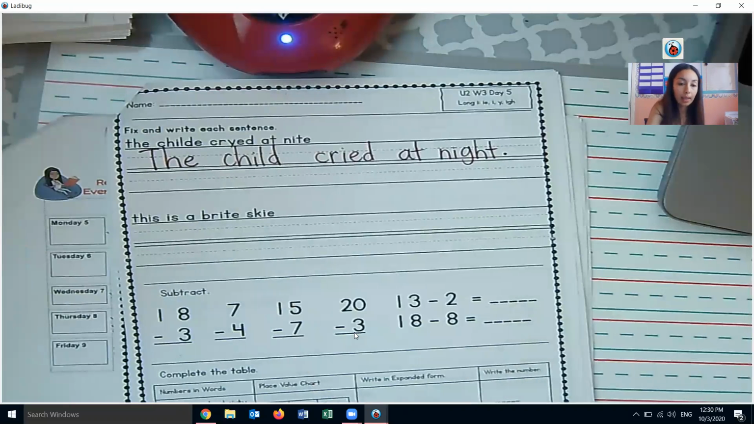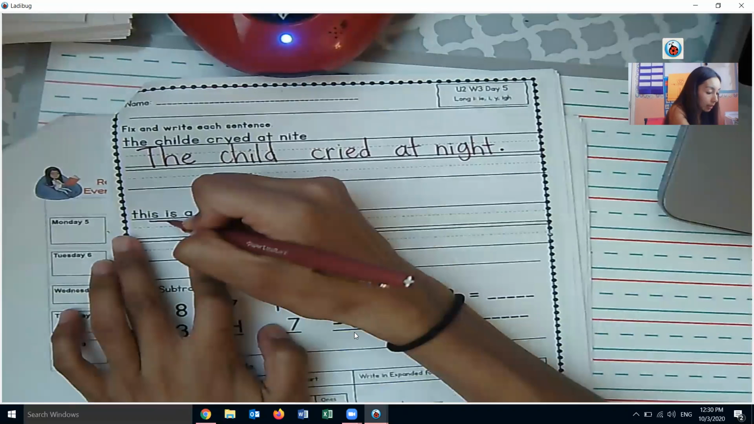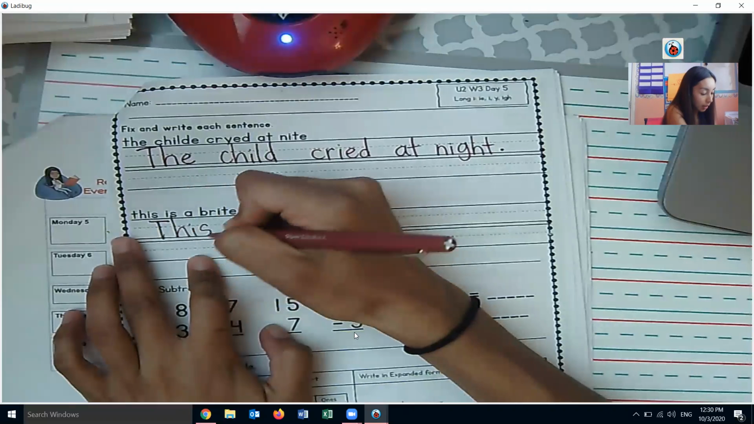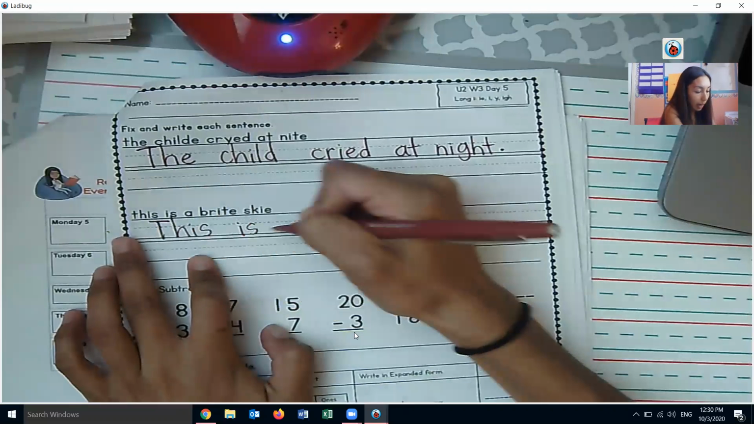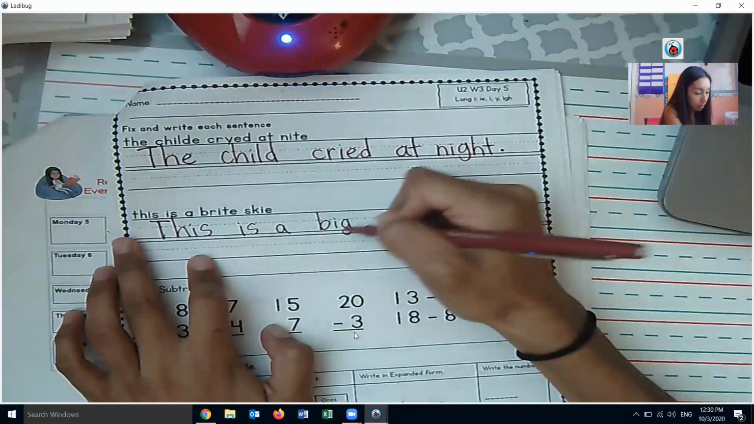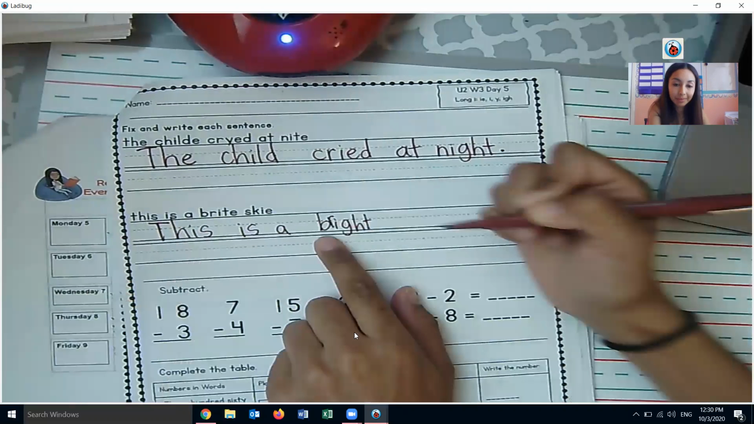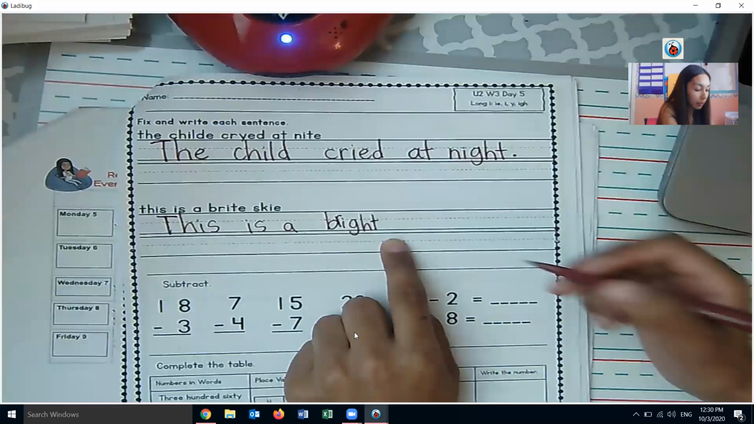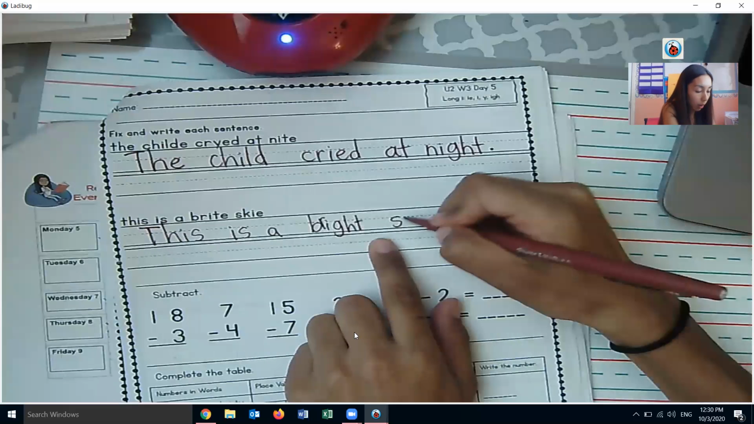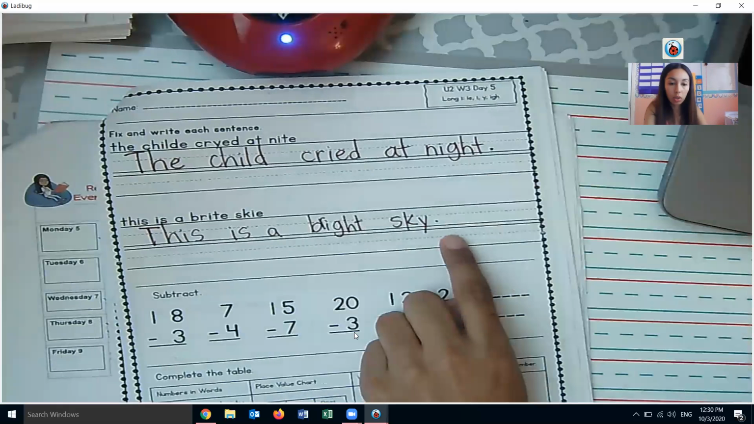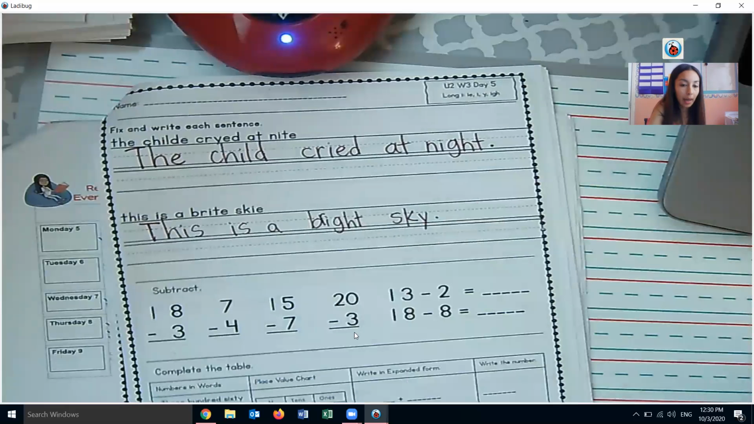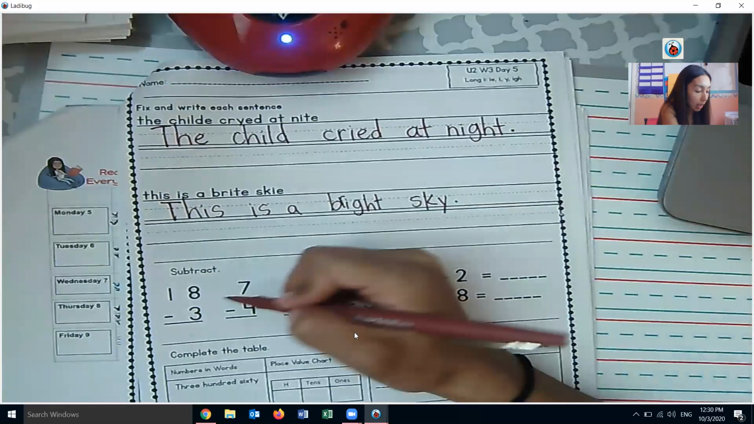This is a bright sky. So we need to capitalize this. Is a bright will be I-G-H. Oops, I forgot the R. Bright, so B-R-I-G-H-T. Sky will just be Y. Add your punctuation. For math, we have 18 take away 3.